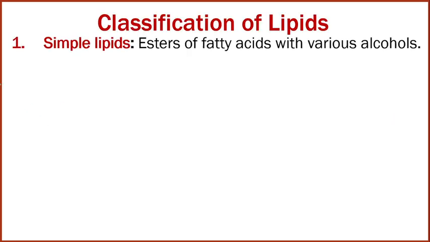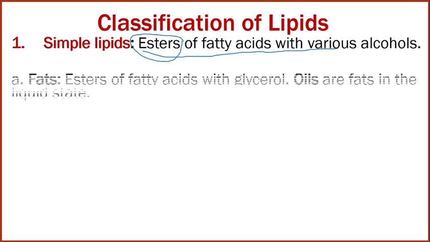Now let us discuss each in detail. First is simple lipid. What do we mean by simple lipid? It is nothing but an ester of fatty acid with various alcohols. How is simple lipid formed, or what is it chemically? Chemically it is an ester of fatty acid with alcohol. As you all know, a carboxylic acid group is present in the acid, and in alcohol an OH group is there. Both react together to form an ester functional group. So simple lipids are nothing but esters of fatty acid with various alcohols.